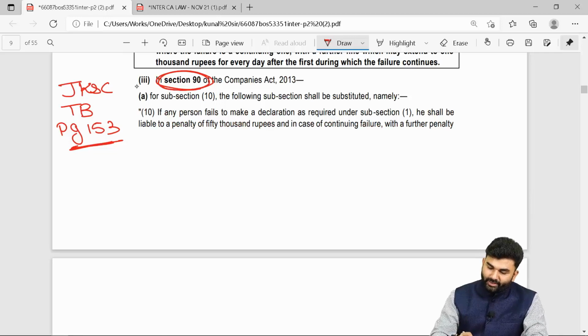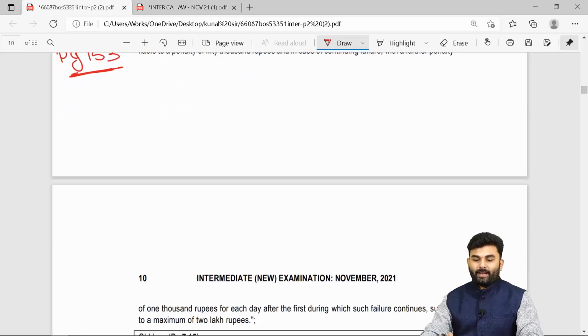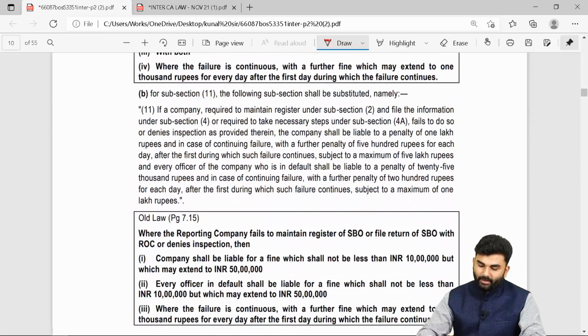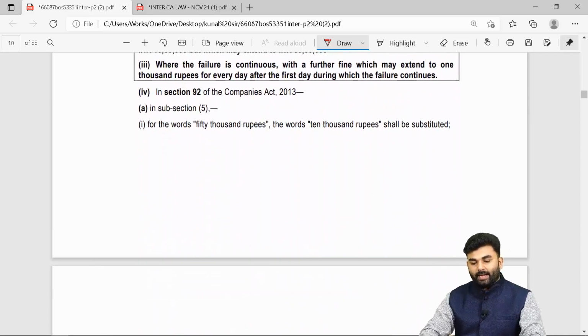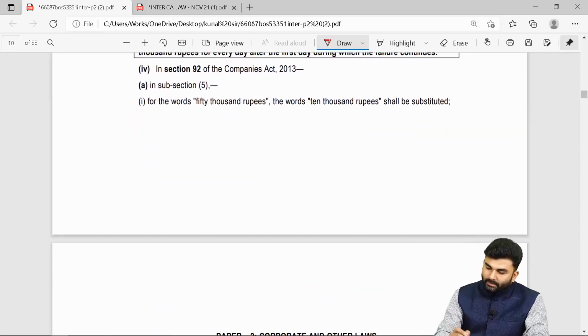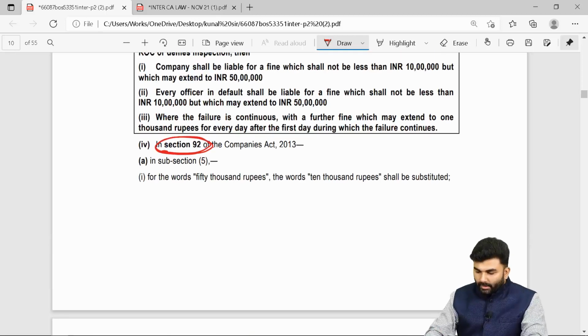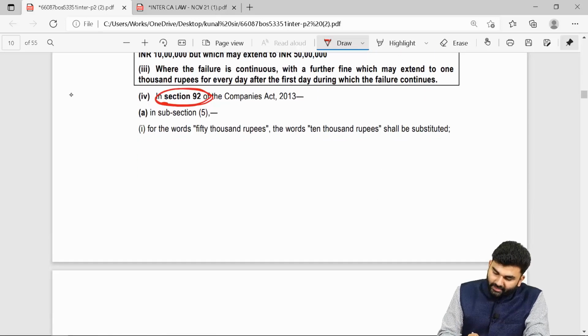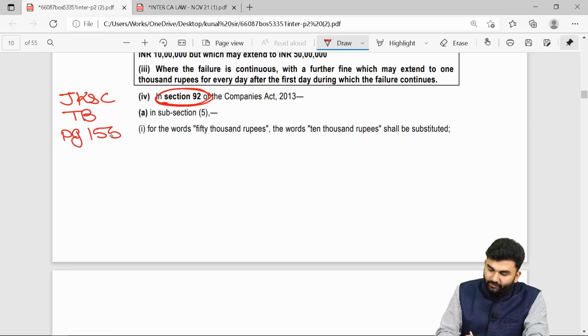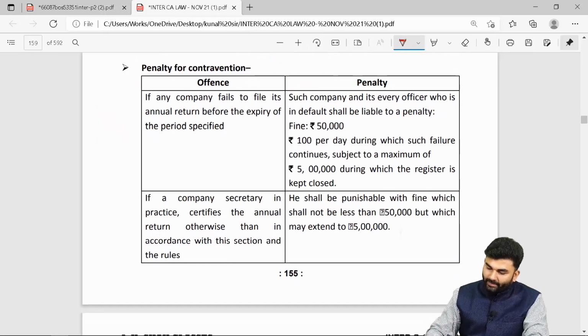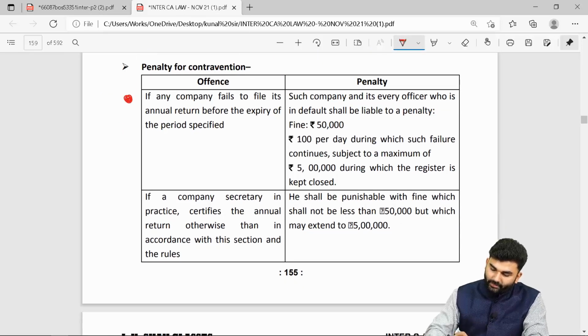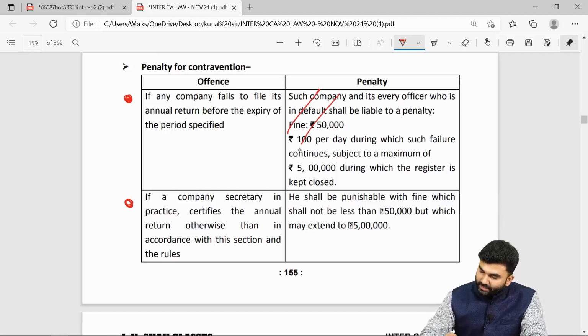So yes, my dear friends, we have also covered the amendments under section number 90 of the Companies Act 2013. The next changes we have to make are under section number 92 of the Companies Act 2013. The very first change is in our JKSIS textbook, page number 155. If you come to the penalty part, there are two different penalties, and yes, we need to change these penalties.